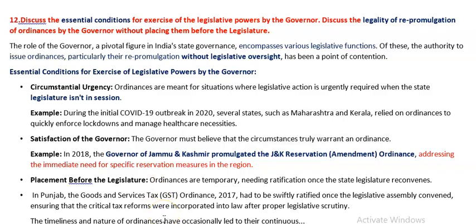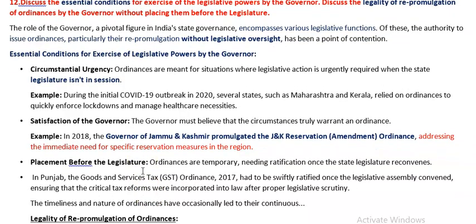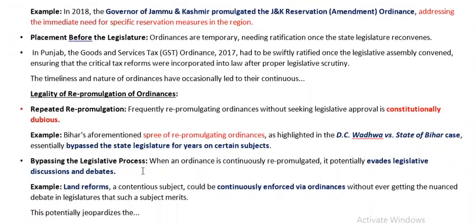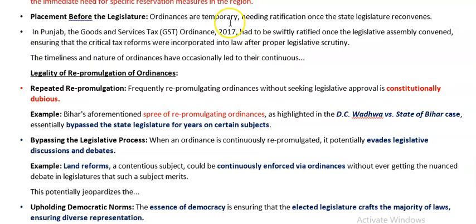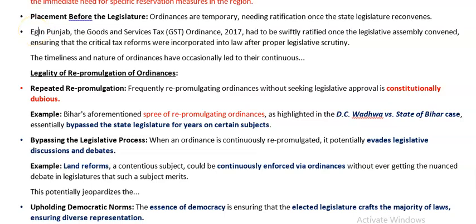Then placement before the legislature. You can say that ordinances are temporary. That's for addressing the period only in which the legislature is not in session. So as soon as the legislature meets again or reconvenes, that must be placed before the legislature. For example, in the case of Punjab, in the Goods and Services Tax ordinance in 2017, an ordinance was promulgated.